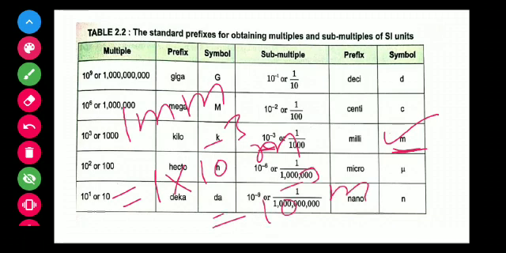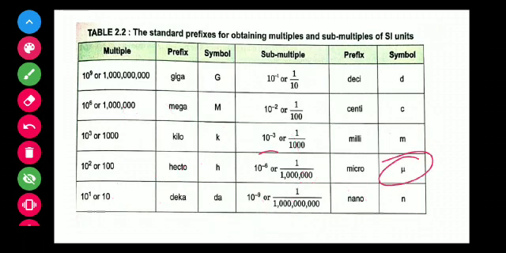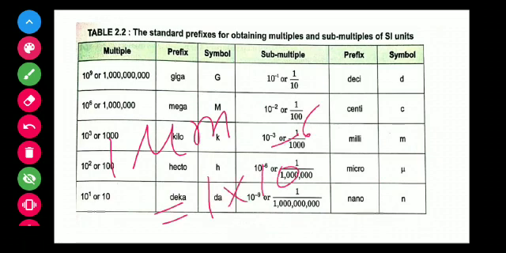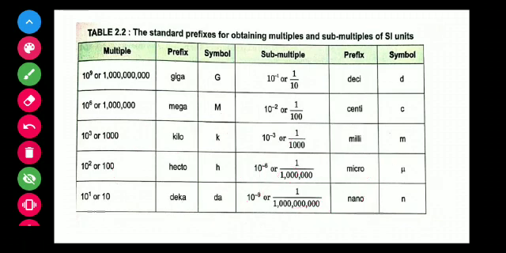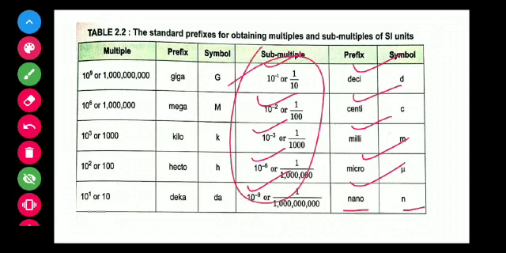Then micro. What is the value of micro? 1 micro is equal to 10^-6. For example, 1 micrometer means 1 into 10^-6 meter. Nanometer. The value of nano is 10^-9. Micro means 10^-6, milli means 10^-3, centi means 10^-2, deci means 10^-1. So these are the submultiples, and we use the submultiples for small measurement.